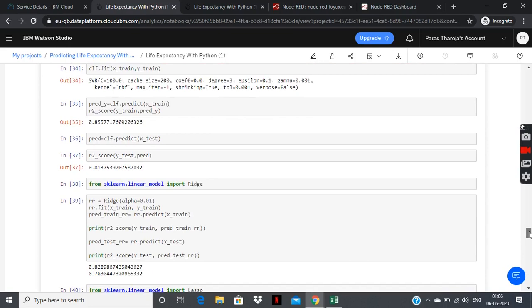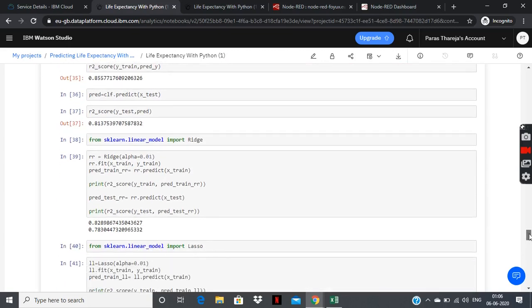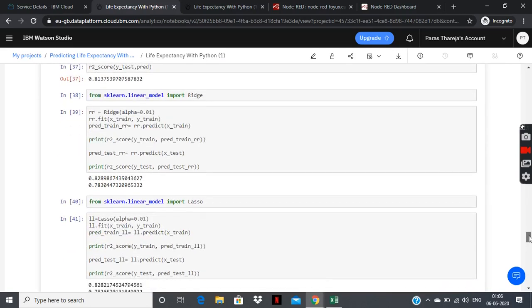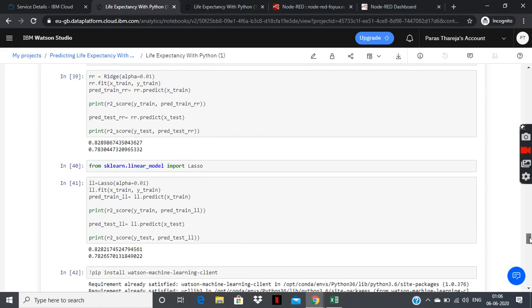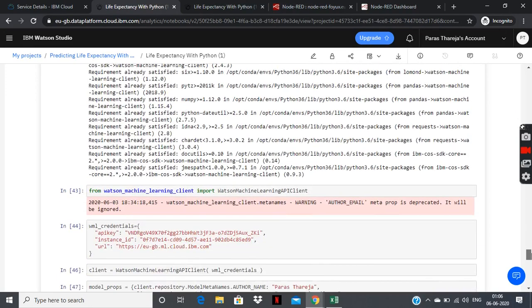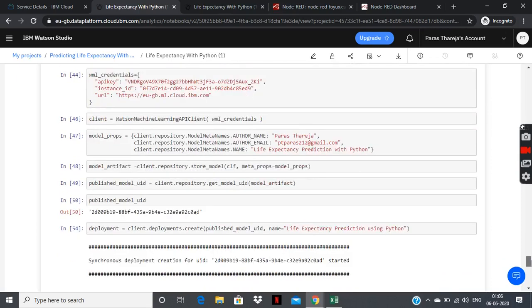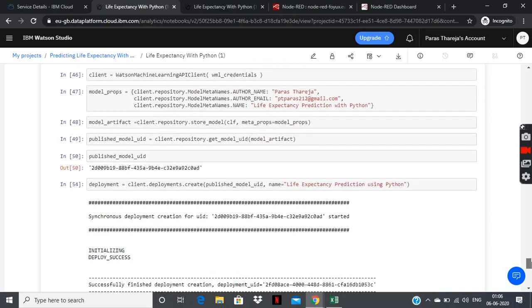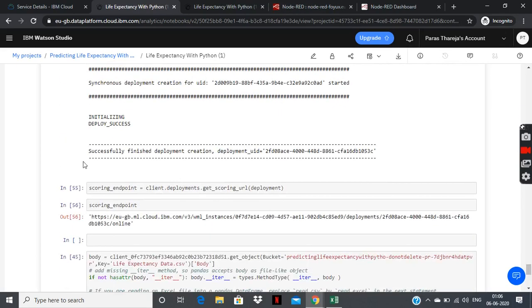As compared to the other algorithms, I used the ridge regression algorithm. It gave me accuracies of 82.8 and 78.3 on train and test part respectively. Then I used the lasso model. It gave me an accuracy of 82.8 and 78.2 respectively. Then I created the model. These are the model creation steps: credentials, model parts, model name, email, and the project name. This is my scoring endpoint which I used in the Node-RED flow.